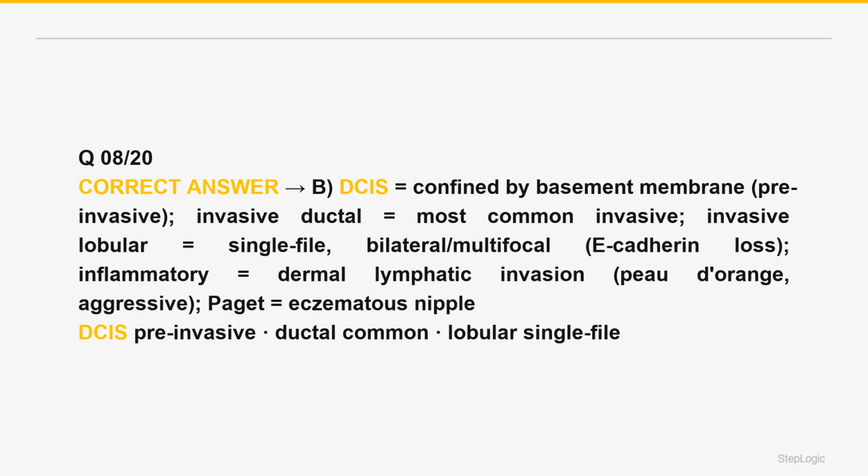Paget disease of the breast presents as an eczematous, scaly nipple lesion, indicating underlying ductal carcinoma. Receptor status, ER and PR or HER2, guides therapy. The typing of DCIS as pre-invasive, ductal as common, lobular as single file, and inflammatory as peau d'orange is correct.